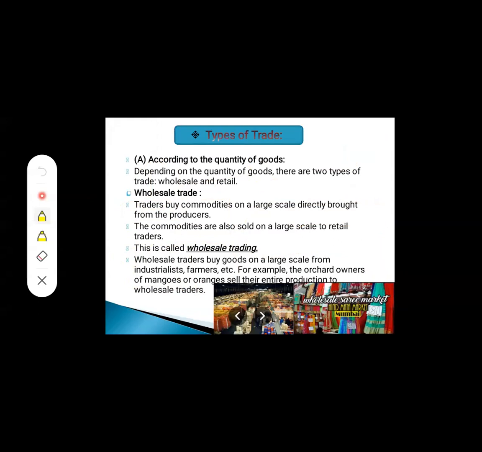Yes, see here, types of trade. Depending on the quantity of goods, there are two types of trade. When we are talking about the quantity, the amount of goods, there are two types: wholesale trade and retail trade. It's very easy to understand, students. These two terms you must have heard in your school, at your home, in your friend circle.